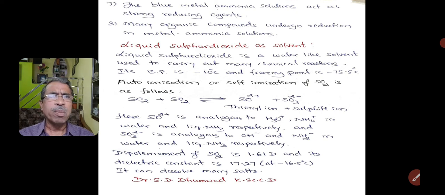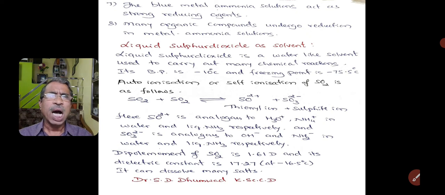The blue metal ammonia solutions act as strong reducing agents. Many organic compounds undergo reduction in metal ammonia solutions. These are some of the other properties of the metals in liquid ammonia.